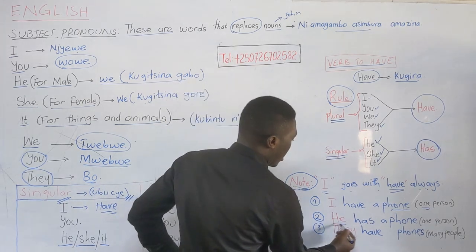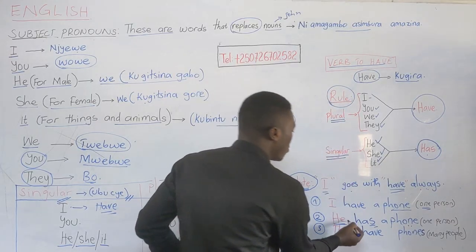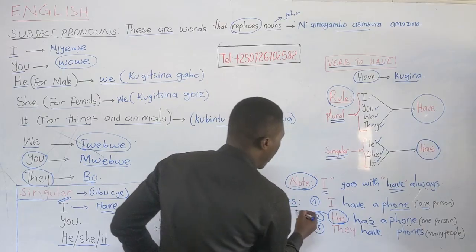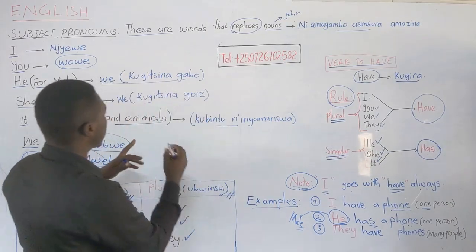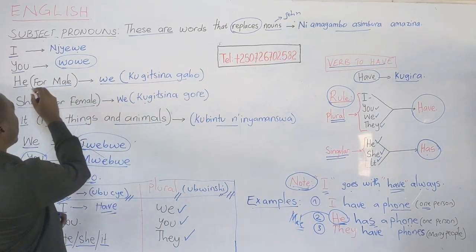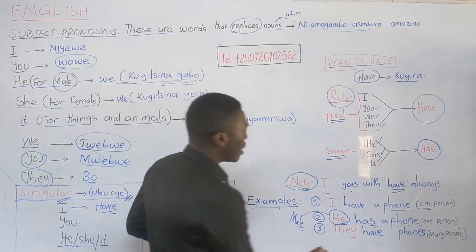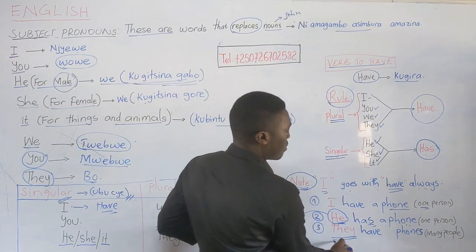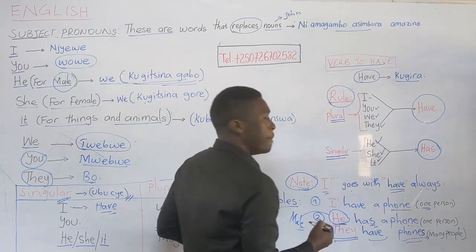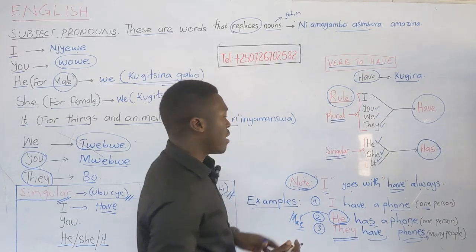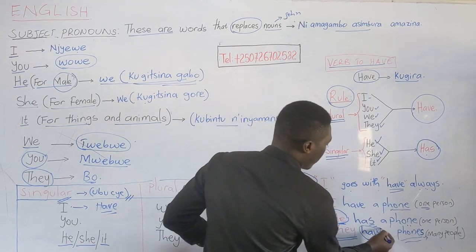Now, he has a phone. One person, but who is male? Male. Do you remember what male means? You come here. He for male. Male, this is it. Now, the last one, they have phones. They have phones. Many people, more than one person, goes with have.